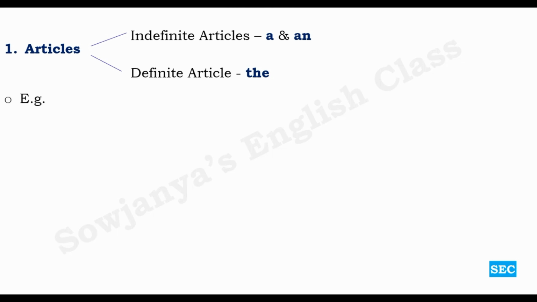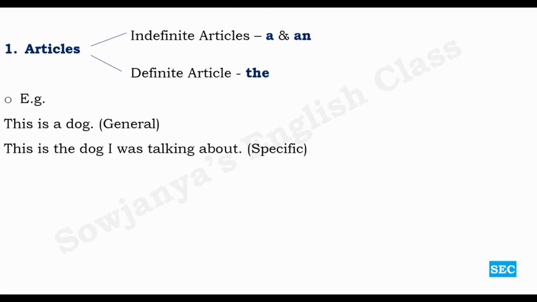Look at the examples. This is a dog. General sense. This is the dog I was talking about. So there is a difference if you see. This is a dog, in the sense it can be any dog. A means any, okay, not specific. So in a general sense, a dog. This is the dog I was talking about. Here I am being specific. The reference of this dog is already given. It has become the dog over here.